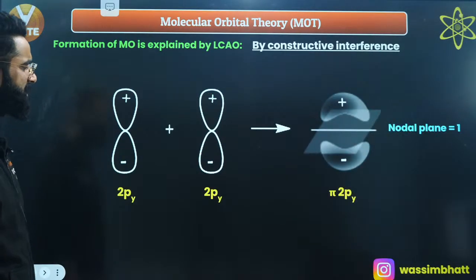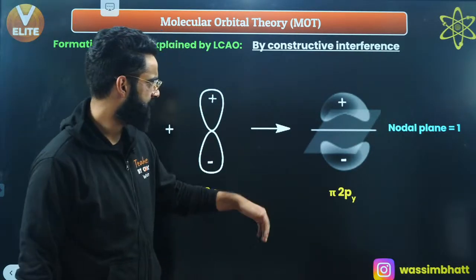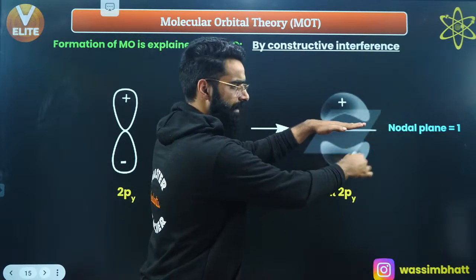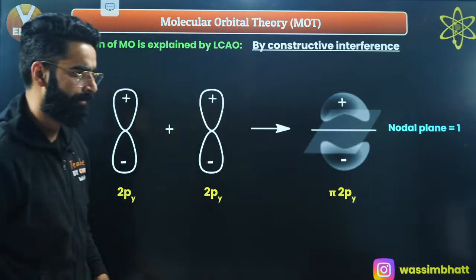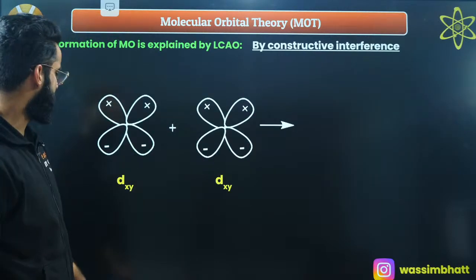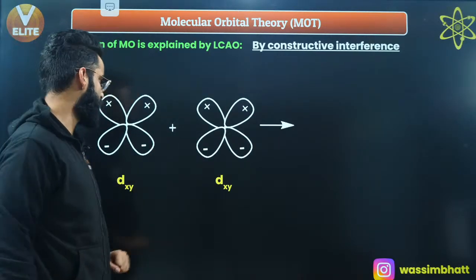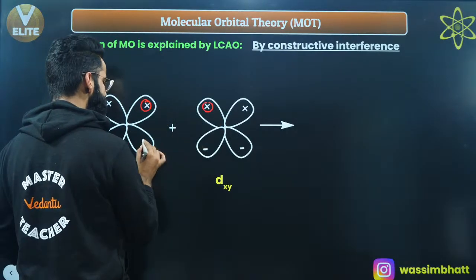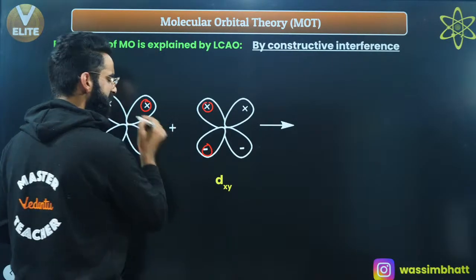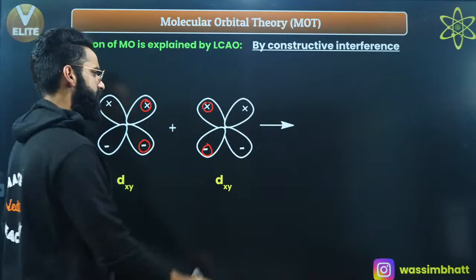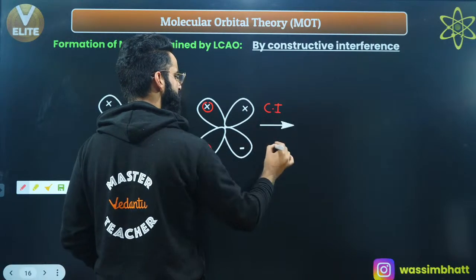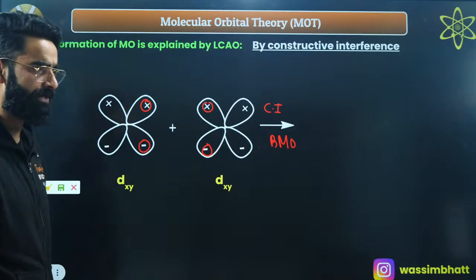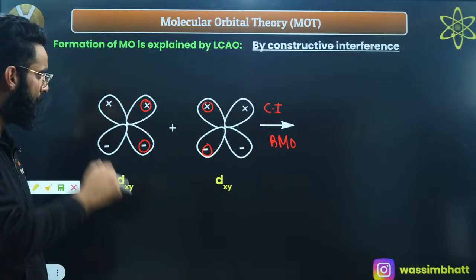Similarly, let's take other examples as well. See, this is the same case which I've shown you, right? This is the nodal plane. Just above it, you'll find electron density. Below it, you'll find electron density, right? And there is one nodal plane in the middle. Now, similarly, let's say this is dxy. Now, first thing, have a look. Same signs on same side. Right? So, which kind of interference? Constructive interference leads to the formation of bonding molecular orbital. So, again, they are going to form the bonding molecular orbitals, right?